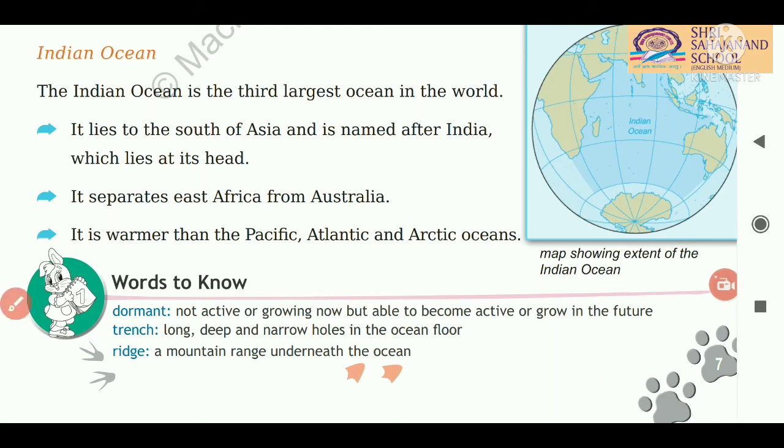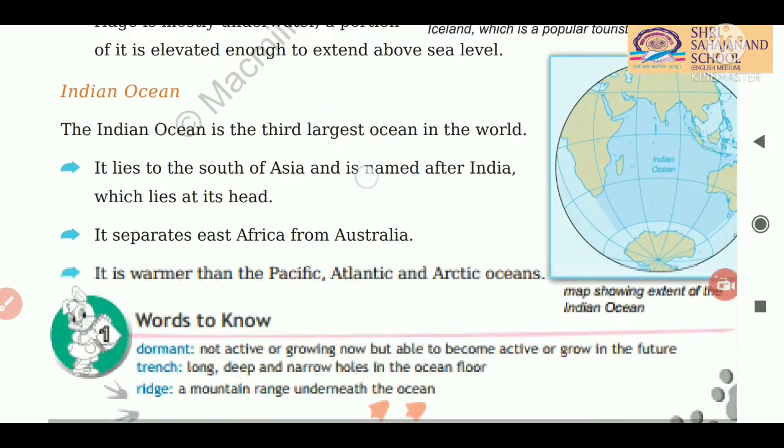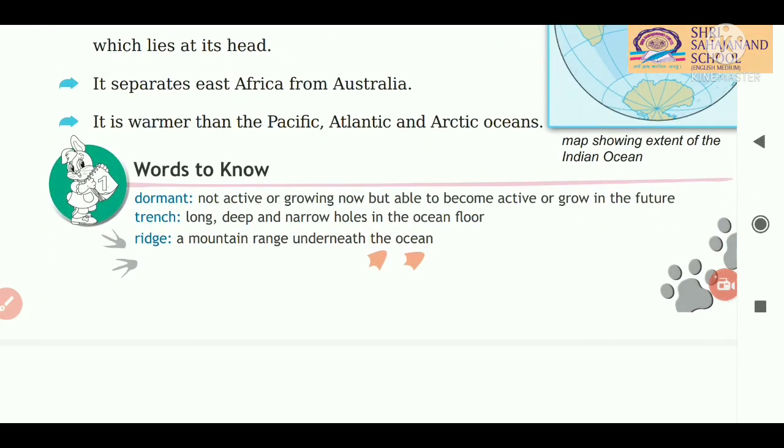Now you can see some words to know given to us. As we had seen in our page, the words dormant, ridge, trench, their meanings are given in our book. The words given in blue color have their meanings given at the bottom of the book. So once again we will go through it. Dormant means not active or growing now but able to become active or grow in future. Trench means long, deep and narrow holes in the ocean floor. And ridge means a mountain range underneath the ocean.